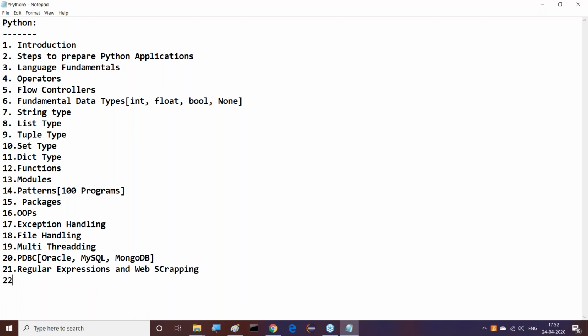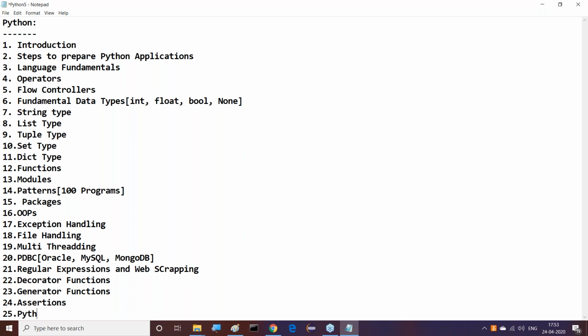Regular expressions and web scraping, here we are going to understand. After completion of regular expressions and web scraping, next come decorator functions, and after that generator functions. After decorator functions and generator functions, the next thing is the assert keyword, assertions, which we are going to see here.